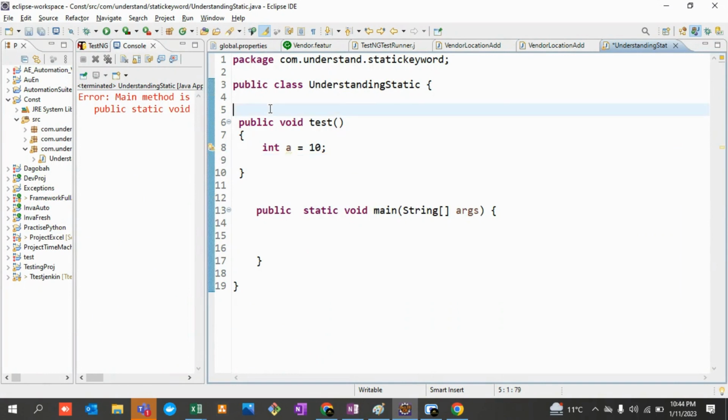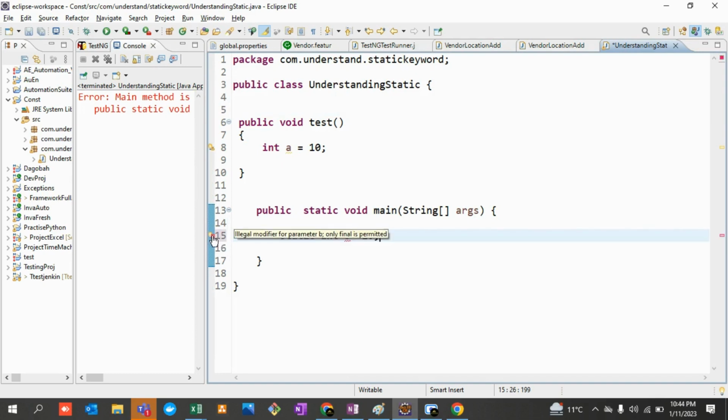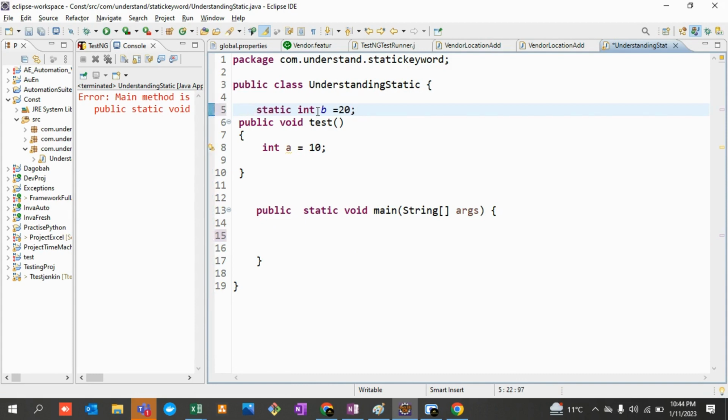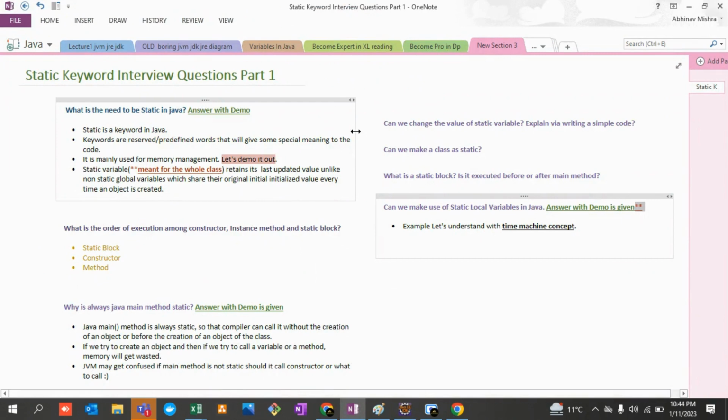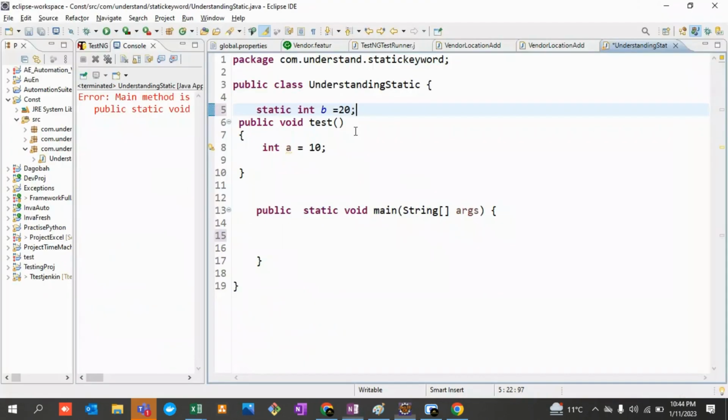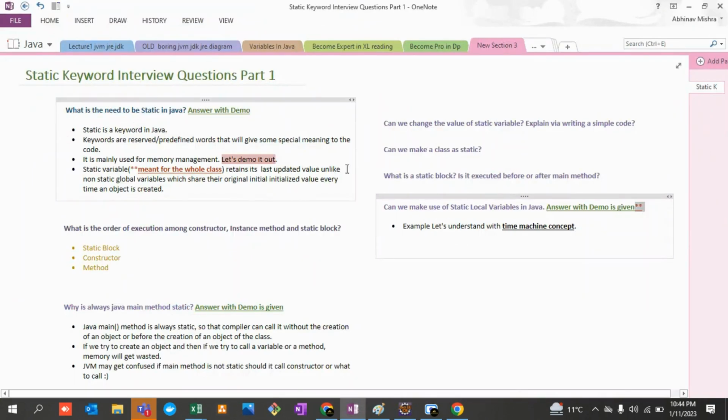If you define your static variable over here, it will start working in a proper manner, right? It is not taking it even inside the main method, because now its scope is limited to the main method. But the entire concept of making a variable static is that it should be at the class level, so that it becomes available as a whole, right?